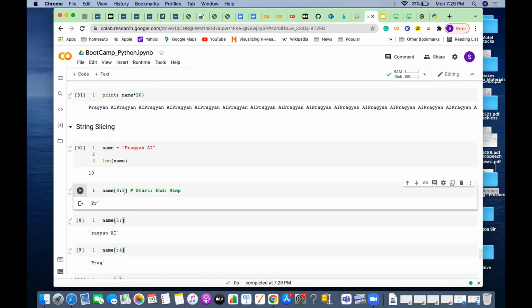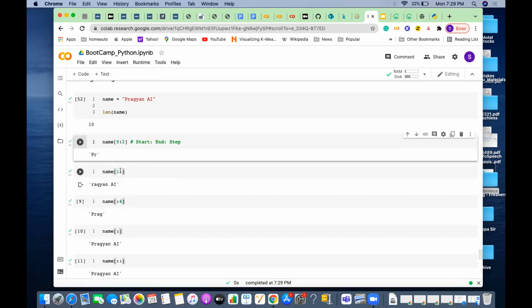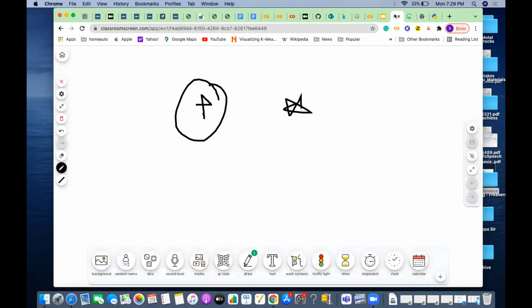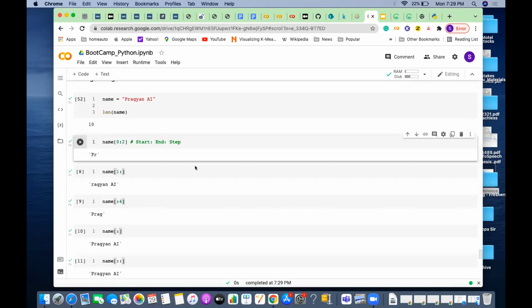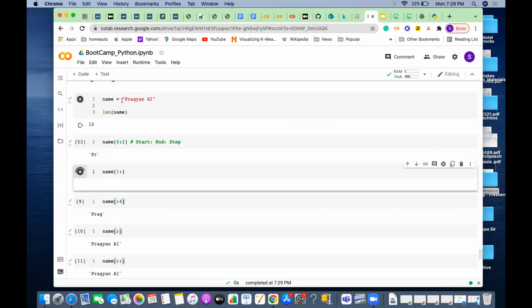So if you see here, this is what we got. Now another way: when I say the start position is 1, and I don't give the end position, it means it is up to the end of the string. So when I give the start position but not the end position, it will start from 1. What is position 1? R. It will start from R up to the end of the string. So if you print it here, it will start from R and go to the end of the string.